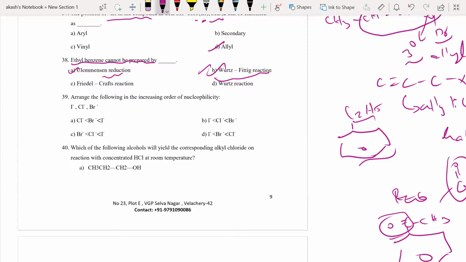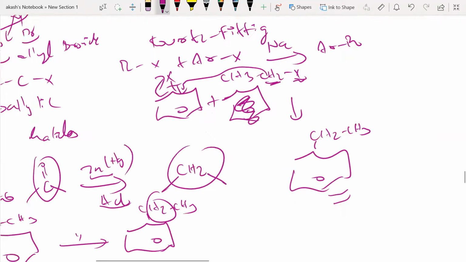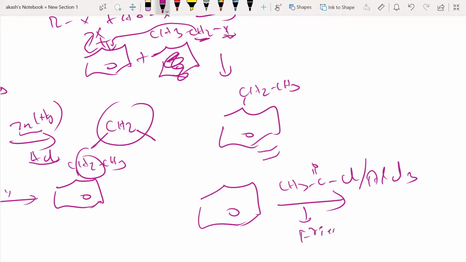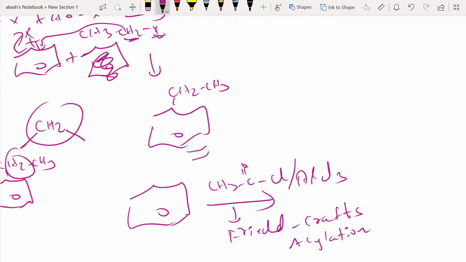Now, how about Friedel-Crafts reaction? Friedel-Crafts reaction, yes, we can do it. I have a benzene ring. Say I went for CH3COCl in the presence of AlCl3. Now I know this is my Friedel-Crafts acylation reaction. Oh, but I'm sorry, not this one. It is CH3CH2Cl, I'm sorry.